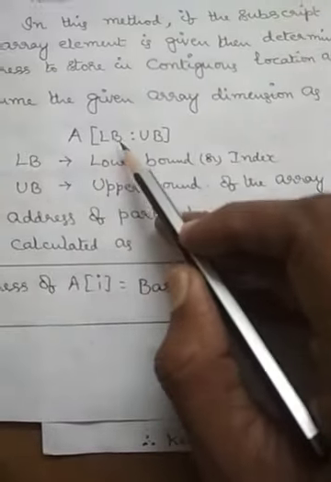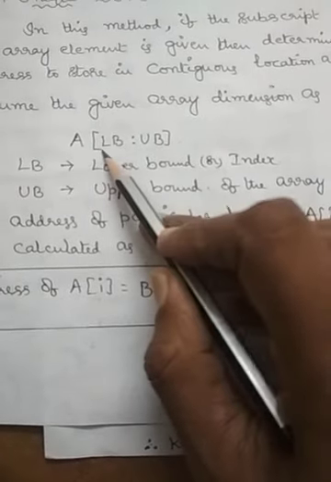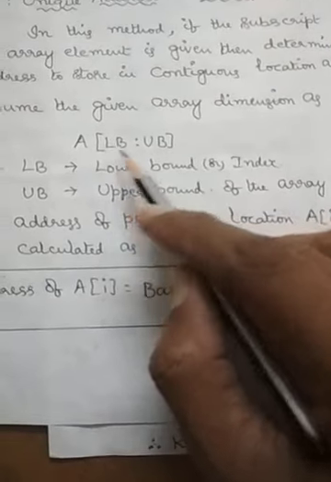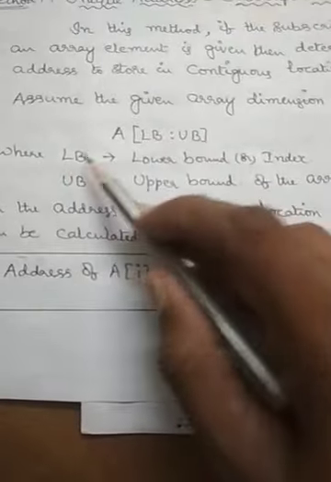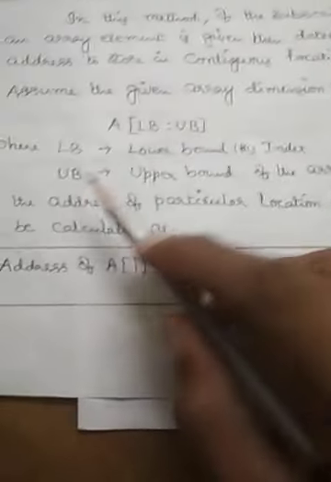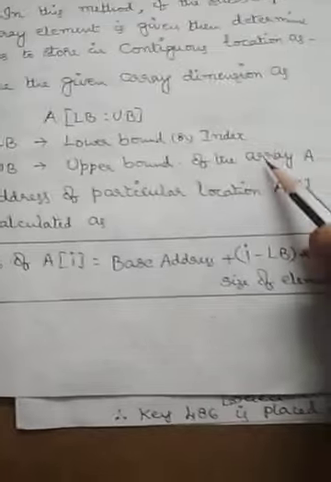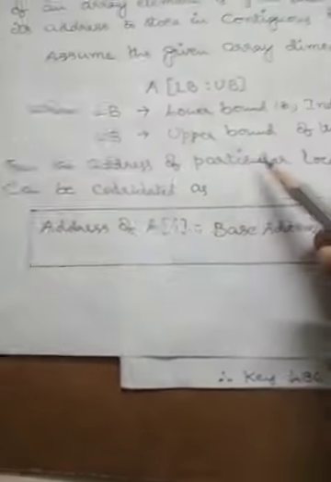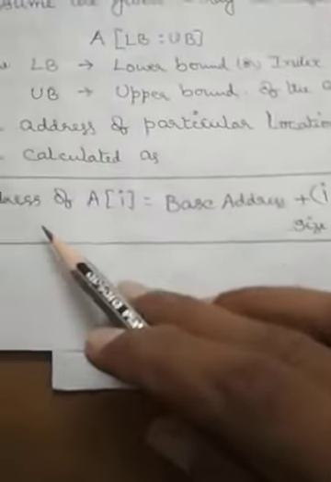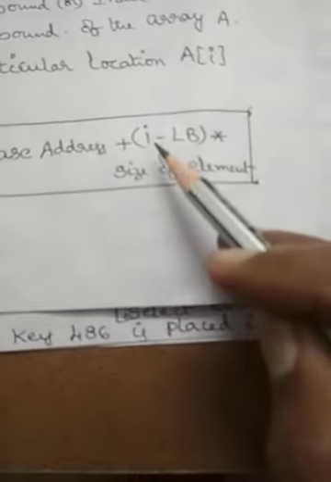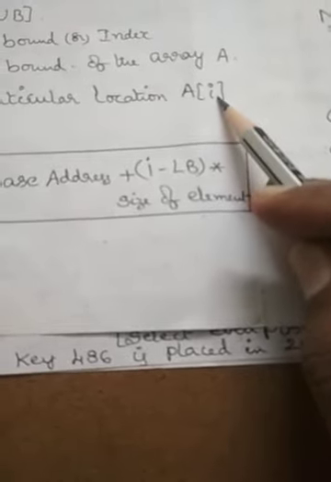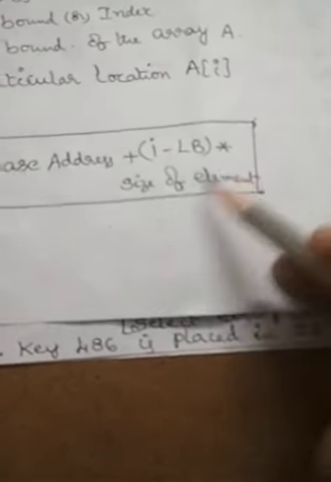Here, assume the given array dimension as A[LB to UB], that means lower bound to upper bound. It can be either 1 to 10, meaning A is an array of 10 elements, where LB is the lower bound or index, and UB is the upper bound of the array A. Now the address of a particular location A[I] is equal to the base address, that means the address of the starting element, plus I, the ith element we are talking about, minus LB, into the size of the element.